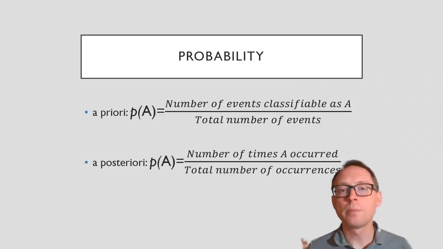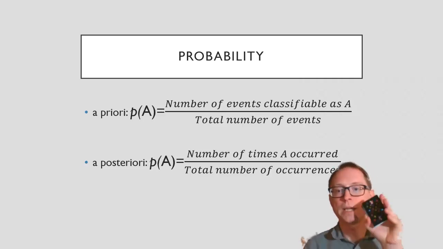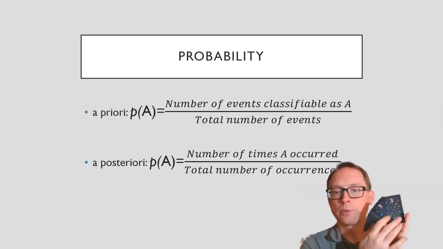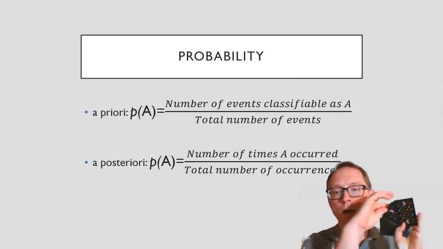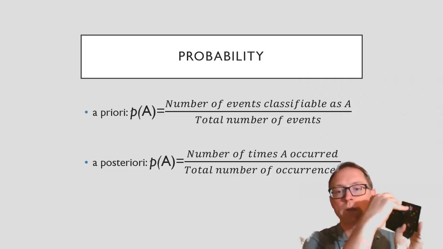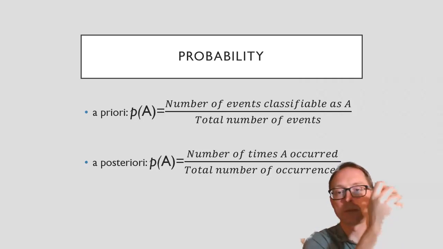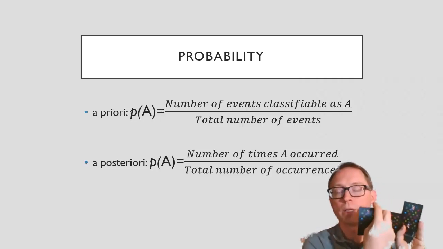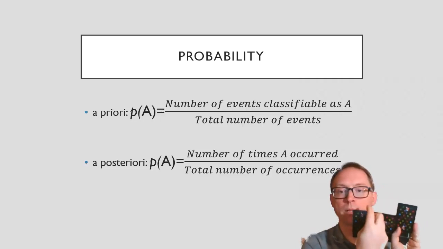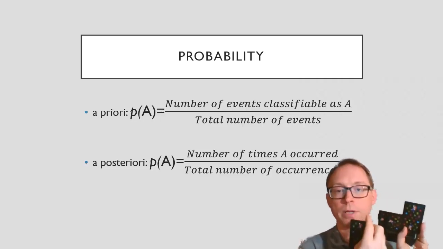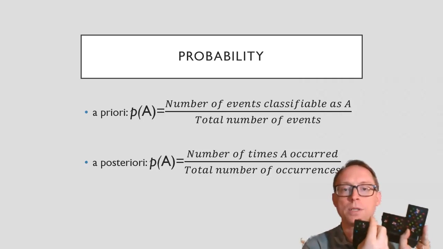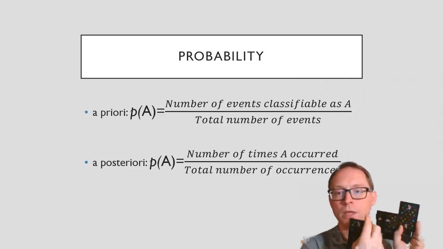What is the probability of me getting a red card? If I take this deck of cards, spread them out, and randomly pick one card out, what is the probability that the suit is going to be red? That means it's going to be either a heart or a diamond. An a priori probability would say, let's think about the number of events classified as A. A in this case is getting a red card.